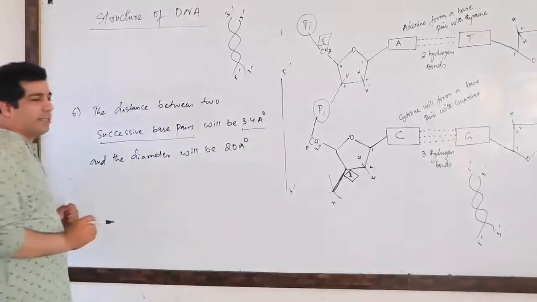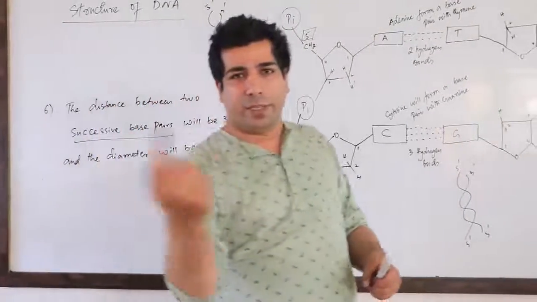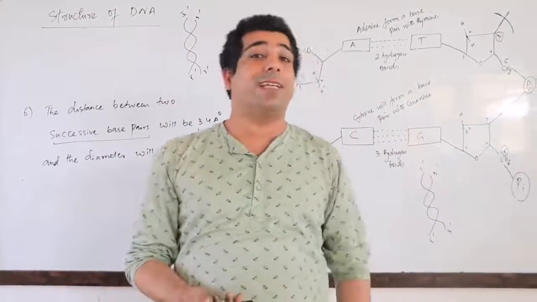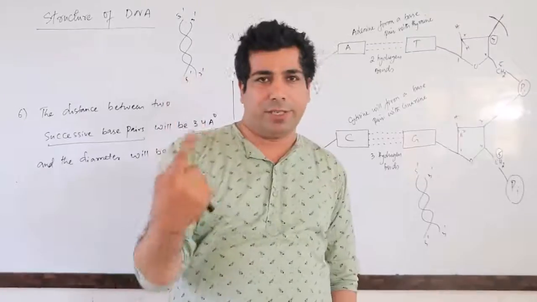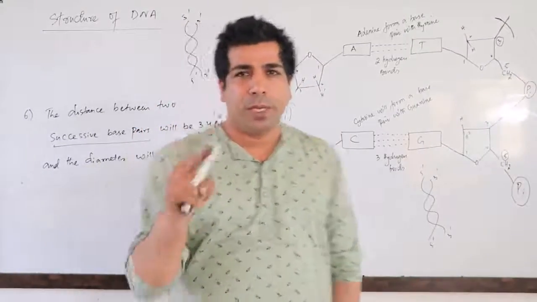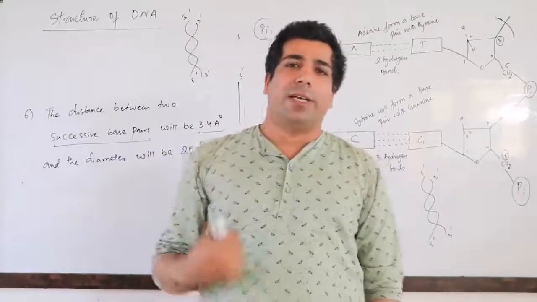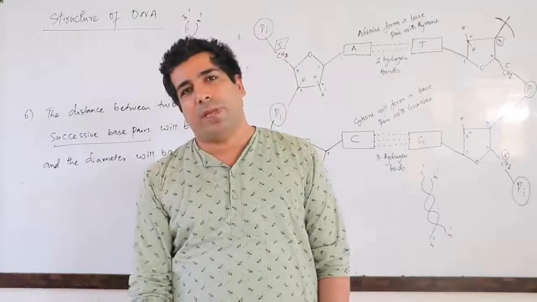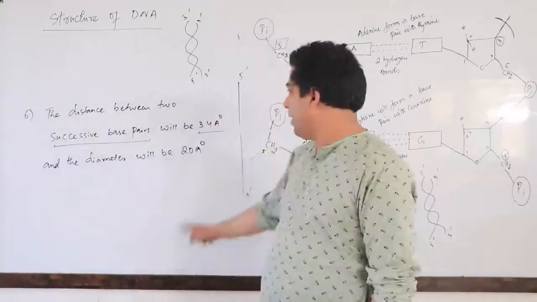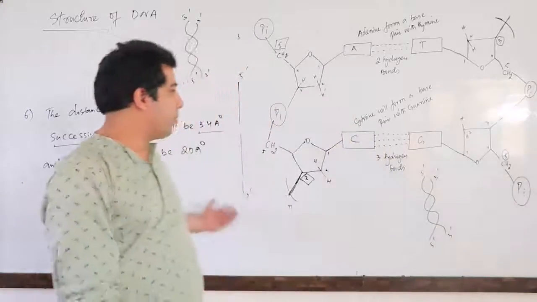So please remember this thing. Okay, and remember always every turn of a double helix DNA does contain 10 base pairs. Every turn contains 10 base pairs, and between two successive base pairs there is a distance of 3.4 angstrom, and the diameter of a particular helix will be 20 angstrom. I hope you understand, my dear friends. Okay, please make note of this.